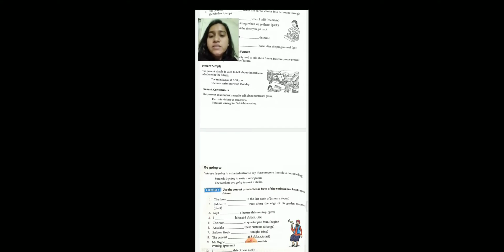Harish is visiting us tomorrow. So, is visiting us tomorrow. Tomorrow indicates the future tense, as well as the sentence indicates present continuous tense, that Harish is going to visit us tomorrow. The second example is Sunita is leaving for Delhi by this evening. So by this evening, evening indicates the future tense, but is leaving for Delhi indicates present continuous tense.